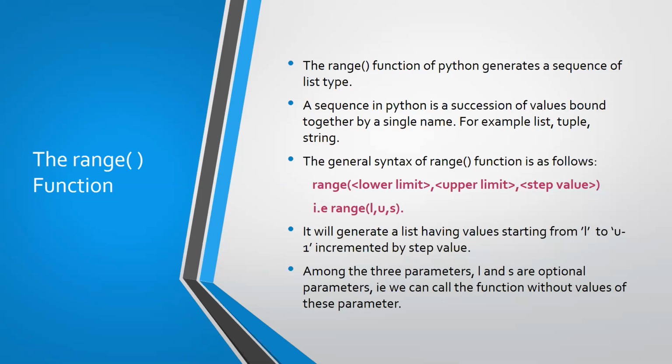When you are using only 1 parameter, what should that parameter be? That is only the upper limit. That is the mandatory value that you have to specify. That is what we are going to understand. You can use the range function without the lower limit, and without the step value. How to do that, we are going to see next.